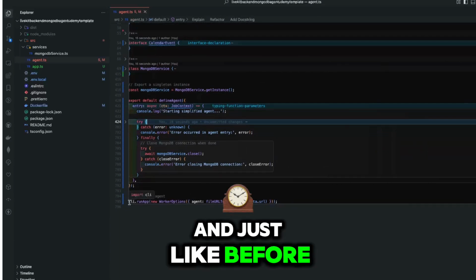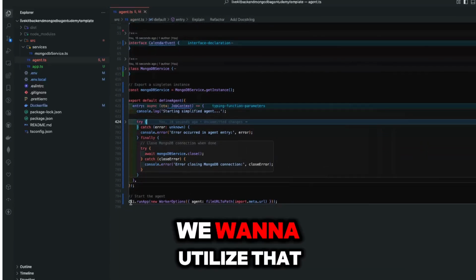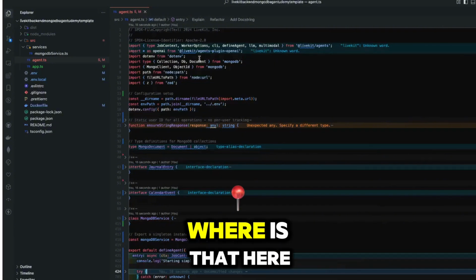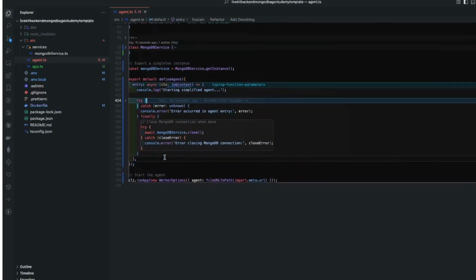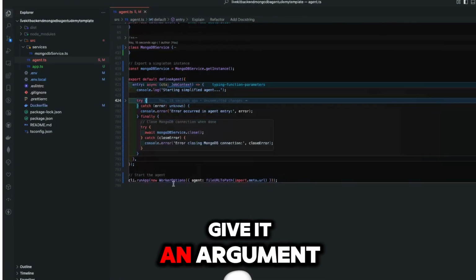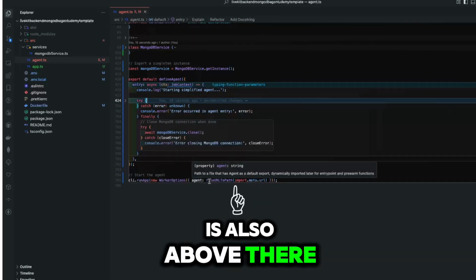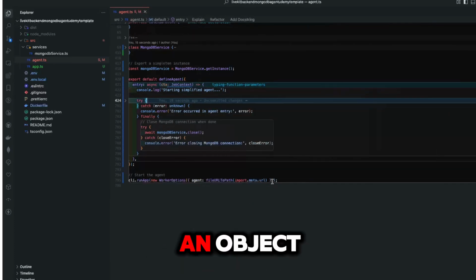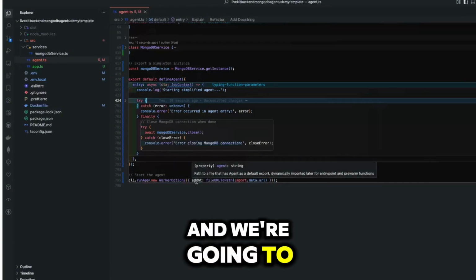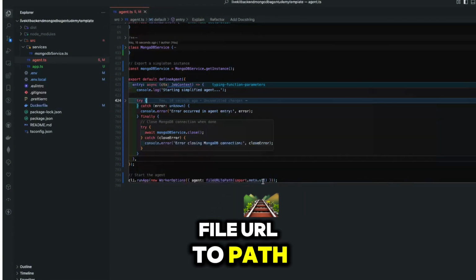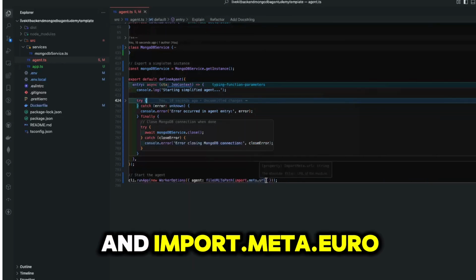And just like before, at the very end, we want to utilize that CLI import that we had. Where is that? Here. And we're going to give it an argument, new worker options, which is also above there. That also takes in an object, and we're going to give it agent colon file URL to path and import.meta.url.